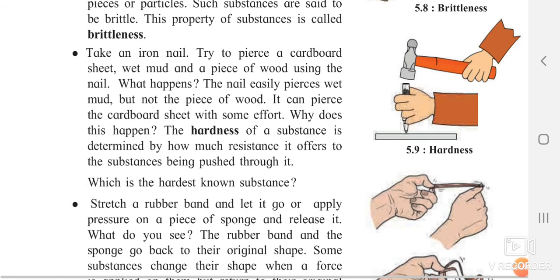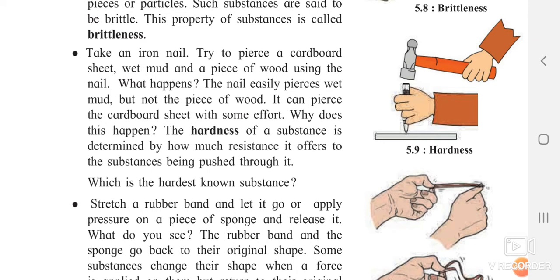Now you can see over here a person has taken a nail in his hand and another one is hammering from the top. Sometimes some things are very hard. Even if you hit them from the top, they will not break very easily. For example, your wall, your door, no matter how hard you hit it, it is not supposed to break. So what is the reason behind this? You can clearly see the nail easily pierces wet mud, but it will never pierce a piece of wood.